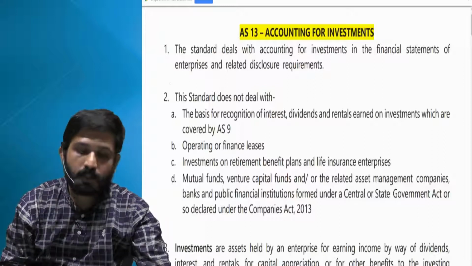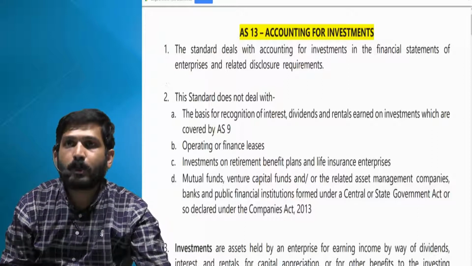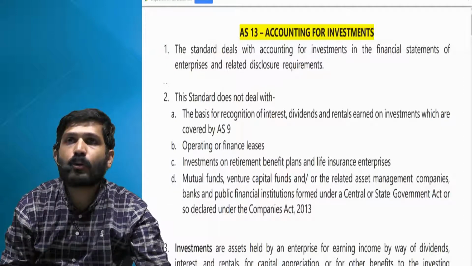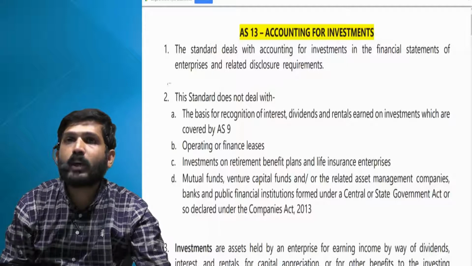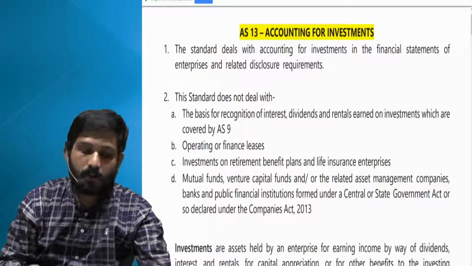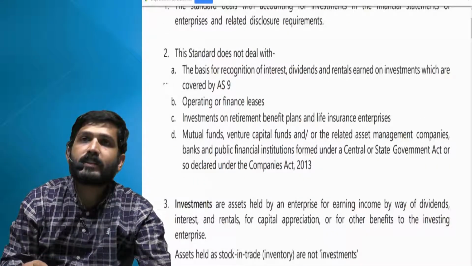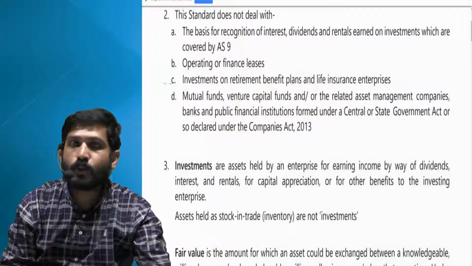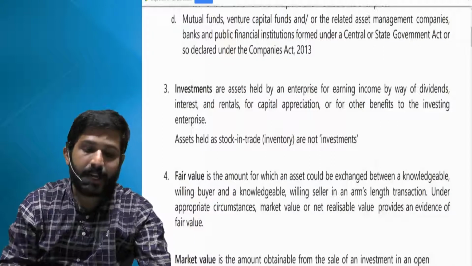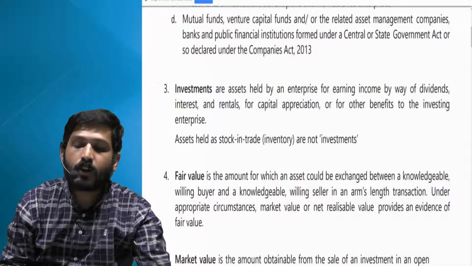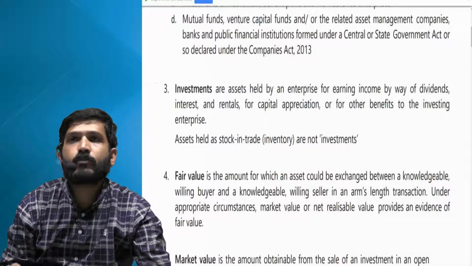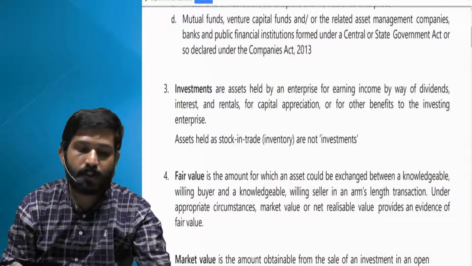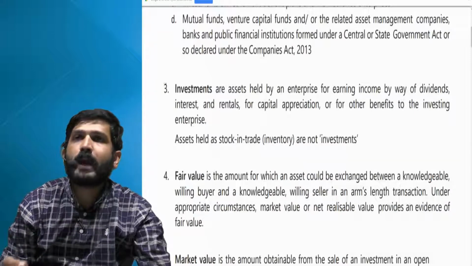Now in some cases, shares and securities are held as stock in trade. That will not be governed by this because this applies only if it is held as investments. So investments, let us go to the definition now, are assets held by an enterprise for earning income. The primary objective is to earn income either by way of dividend, interest or rent, or for capital appreciation.